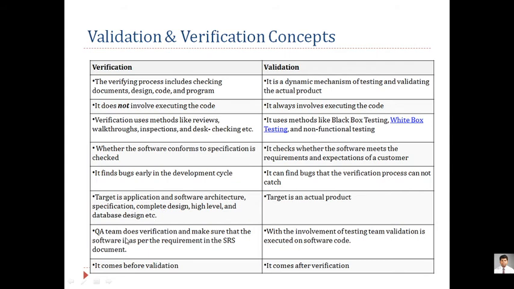Here the QA team does verification. These are all top level people, not bottom level people. The QA team does verification and makes sure that the software is as per the requirement in the SRS document. It does not become validation. This phase comes before validation. It comes first, and top management level people work on it. That is verification.